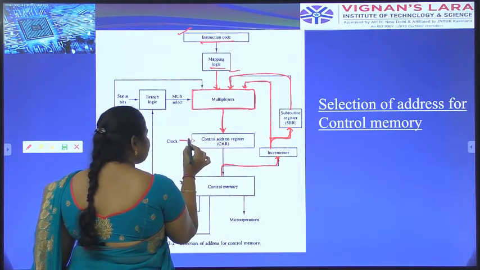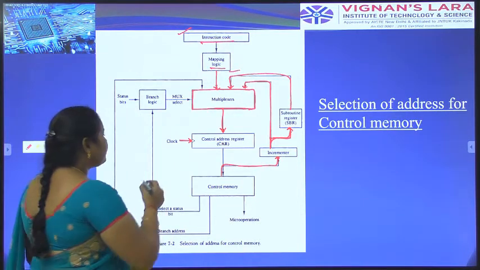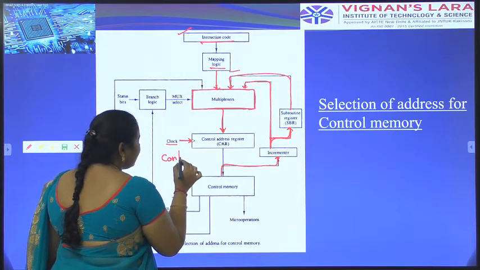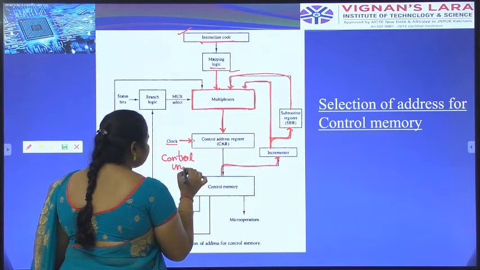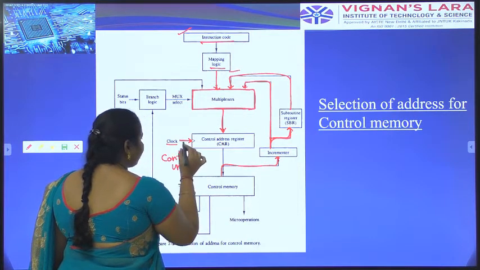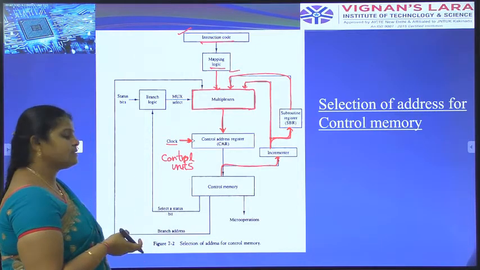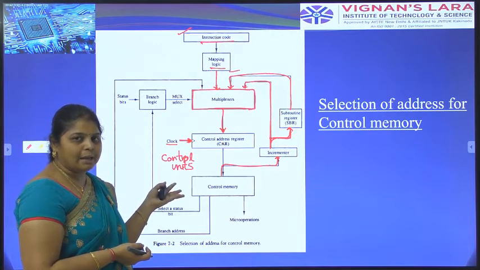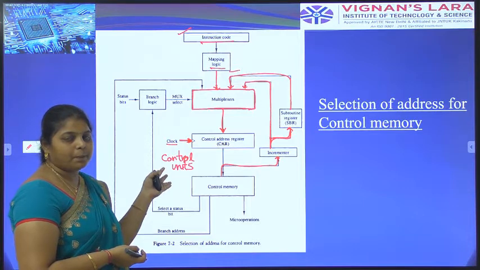Here, the timing signal, the clock pulse, will be generated with the help of the control unit. Here, the clock means the timing signal that can be performed with the help of the control unit. That's why the clock will be generated to the control address register. The control unit is responsible for the timing signal for generating the clock pulse.